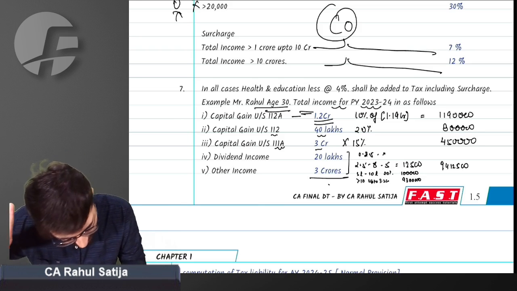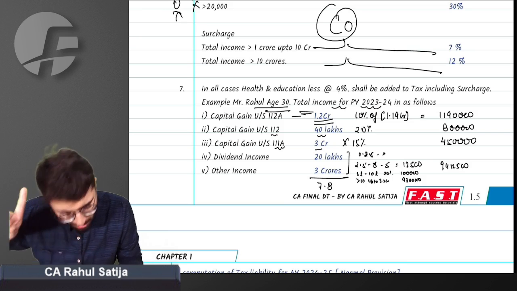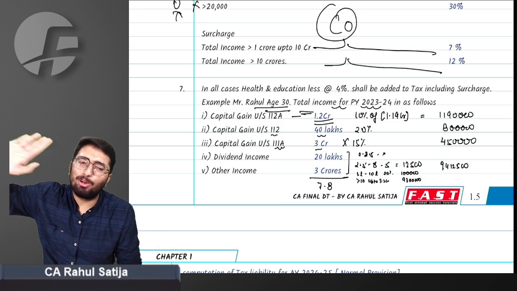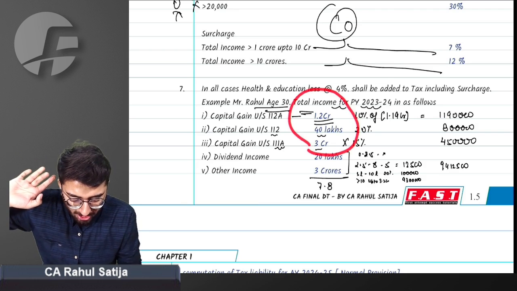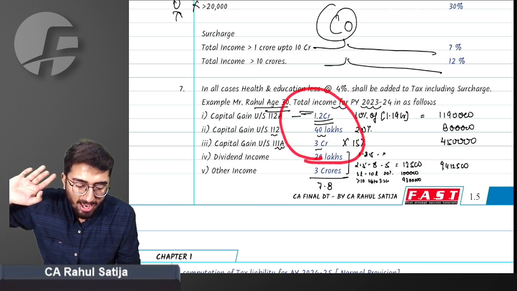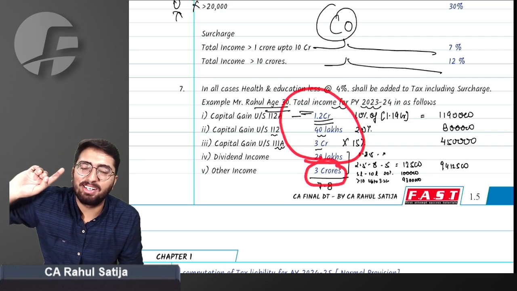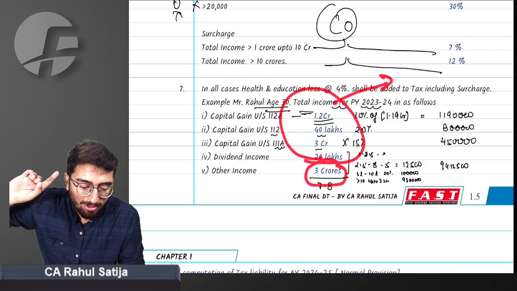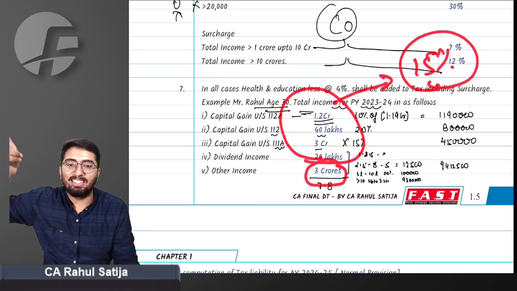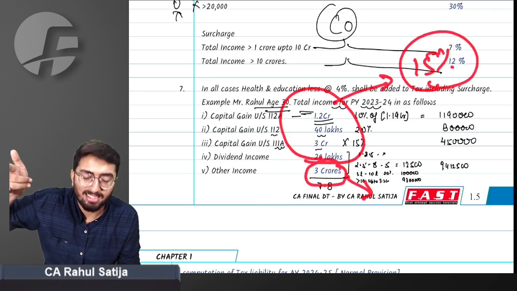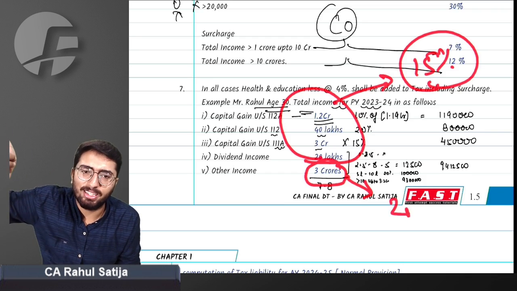Can I say that total income is 7.8 CR? What will be the applicable surcharge rate? We have to segregate the specially taxed income, and we have to segregate this income, other income. Specially taxed income will be surcharged at 15%, and other income, if greater than 2 CR, will be surcharged at 25%.